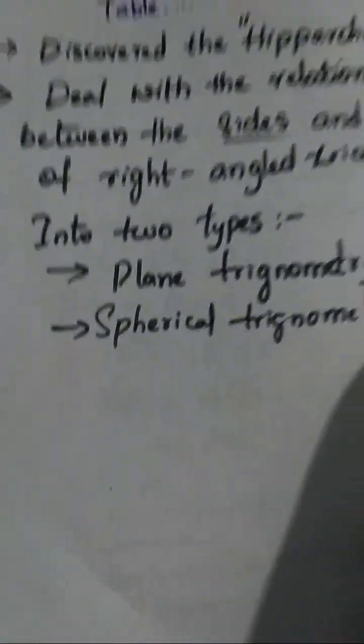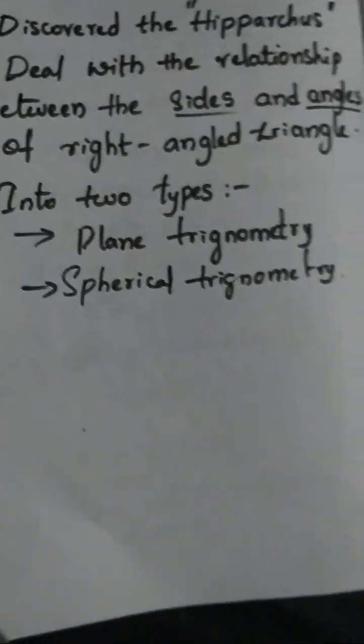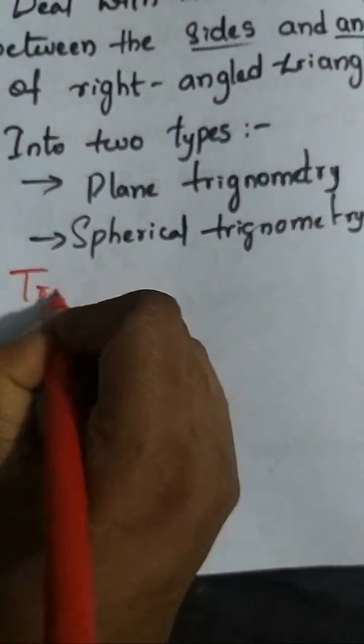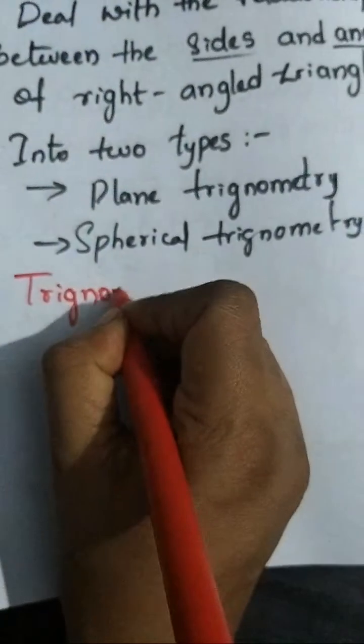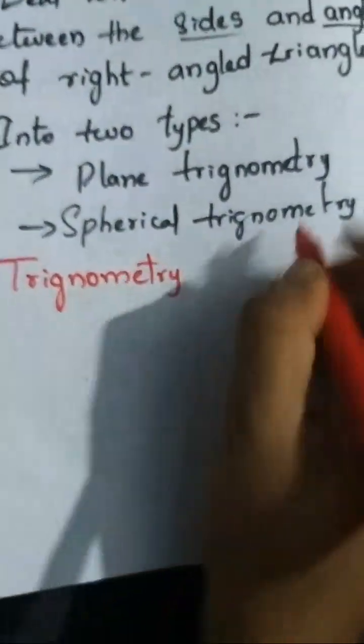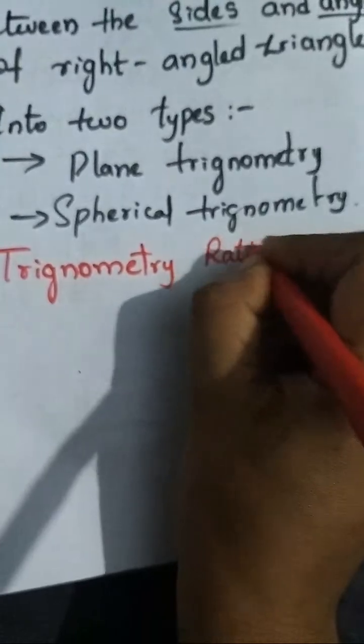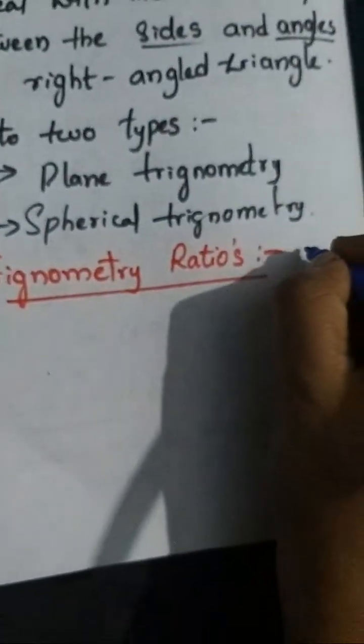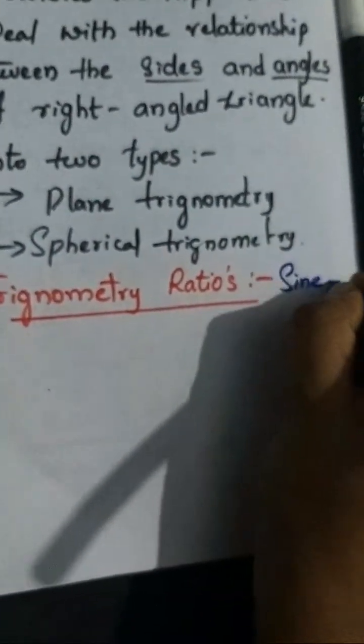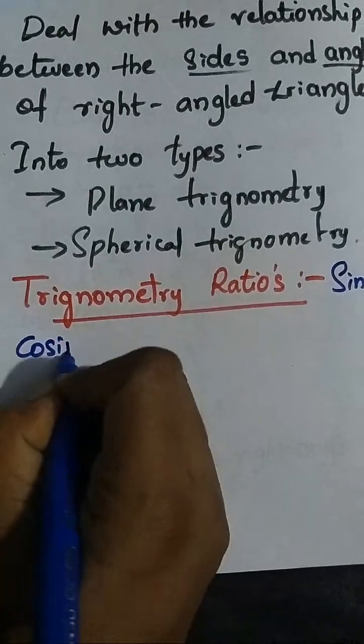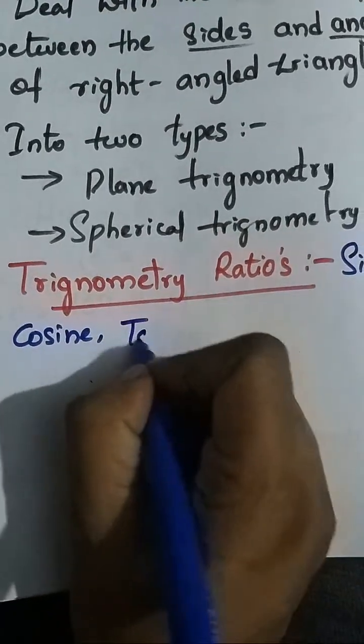Okay, first coming to the topic, in this we have trigonometric ratios. What are trigonometric ratios, I am going to show here. Trigonometric ratios deal with sine, cosine, and tangent.